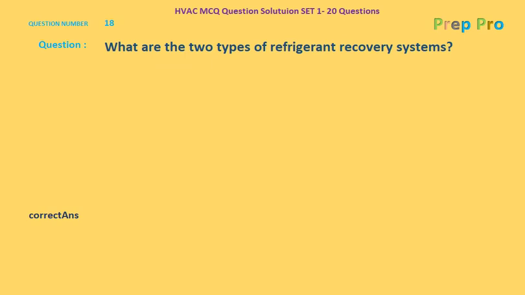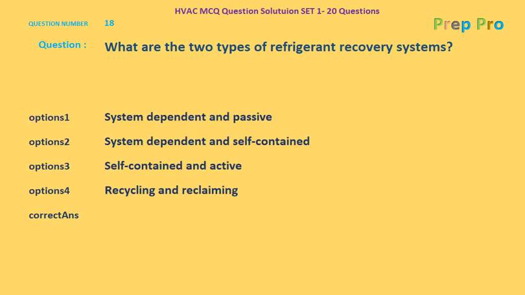What are the two types of refrigerant recovery system? The options are: system dependent and passive, system dependent and self-contained, self-contained and active, recycling and reclaiming. So the correct option is system dependent and self-contained.